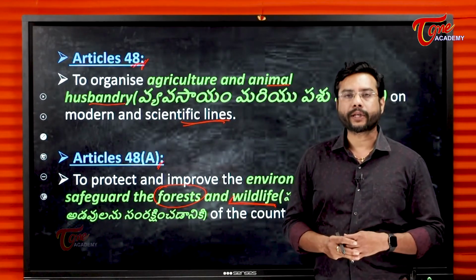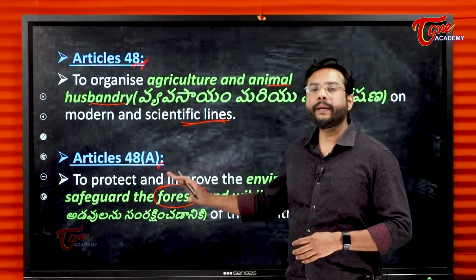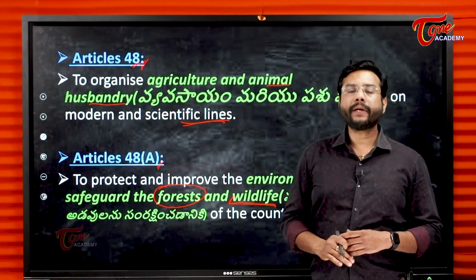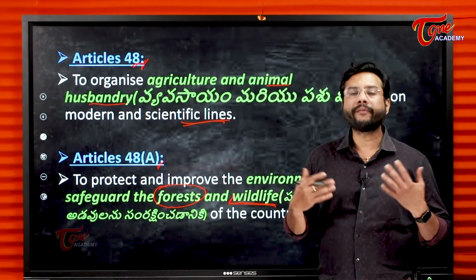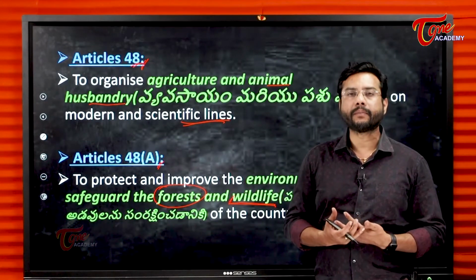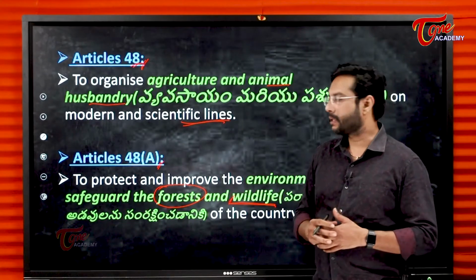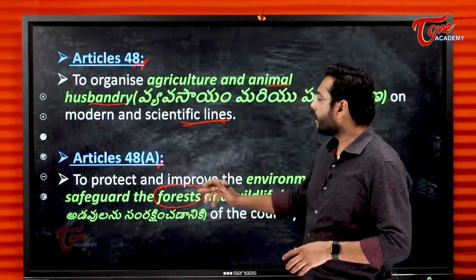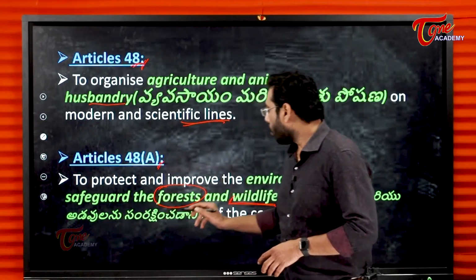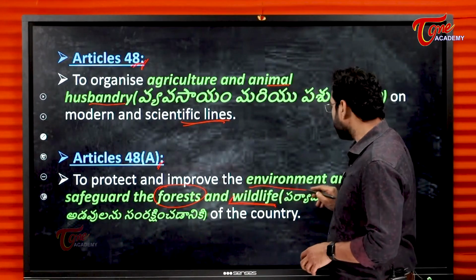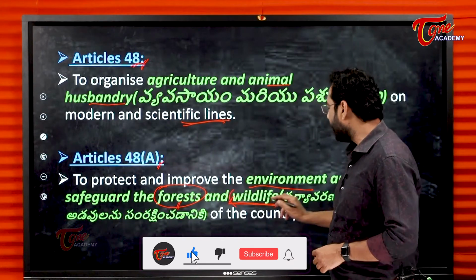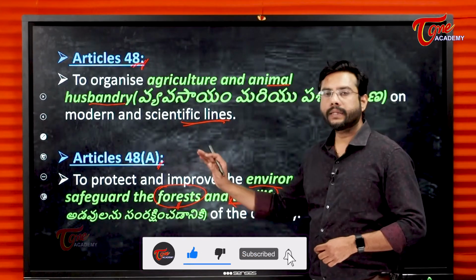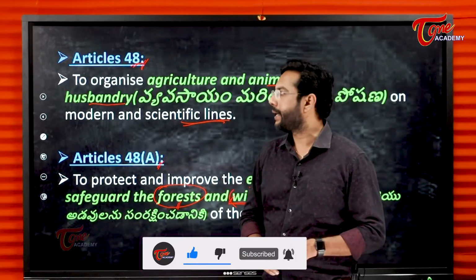So it is very important that the environment should be preserved and conserved, so that there prevails a balance, an equilibrium between the ecological systems. So Article 48A talks about improving the environment, safeguarding forests and also wildlife. So this is Article 48A.